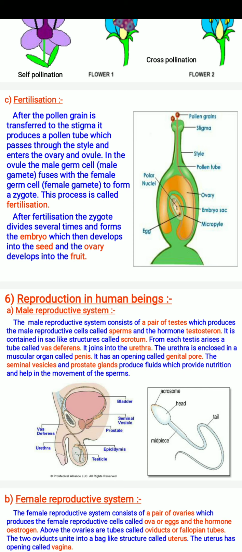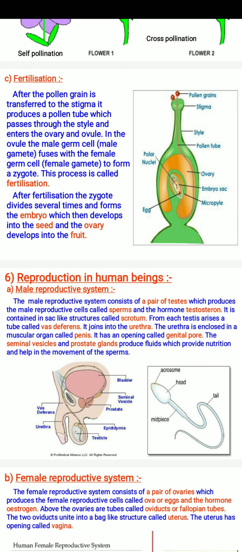Reproduction in human beings. Reproduction in human beings contains the male and female reproductive system.